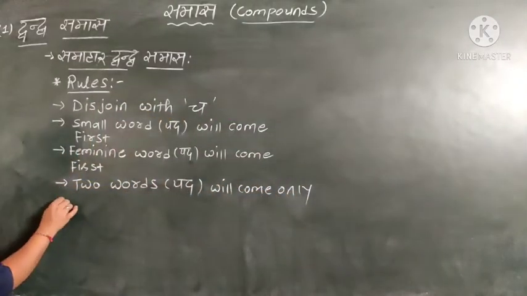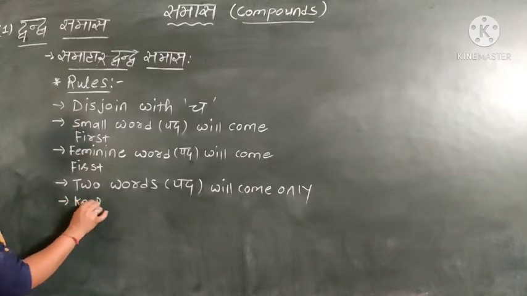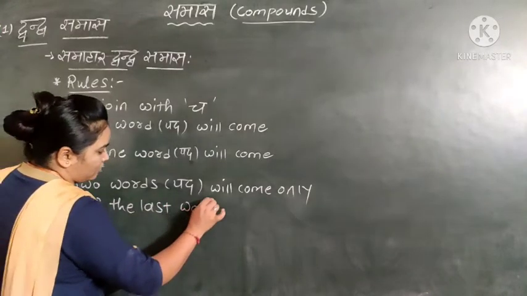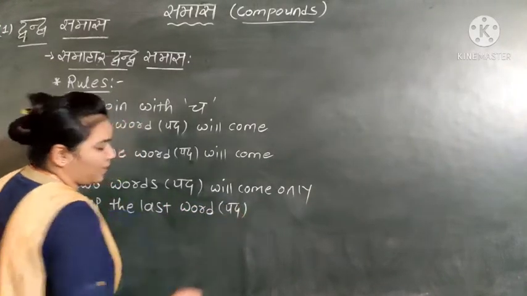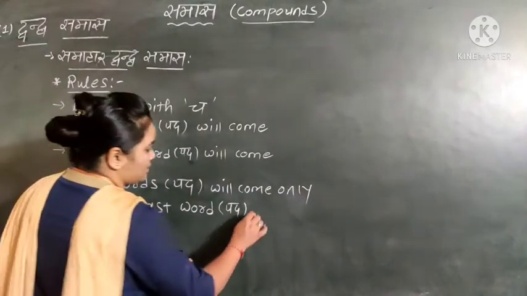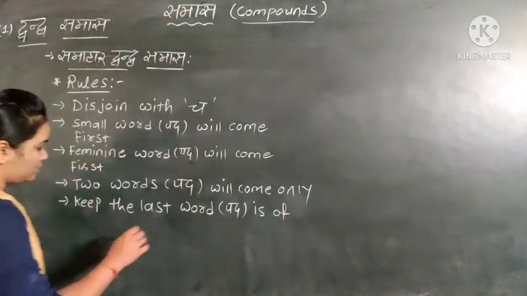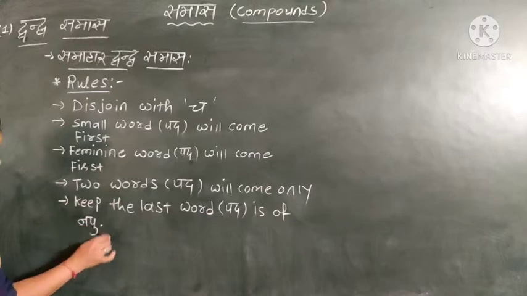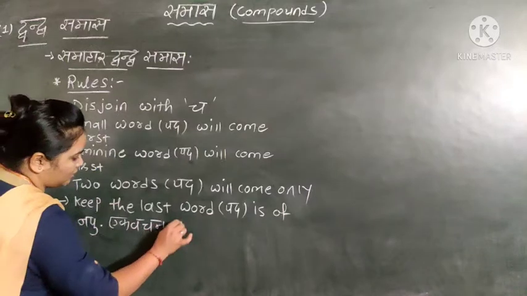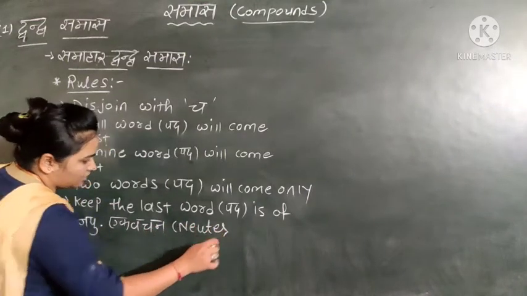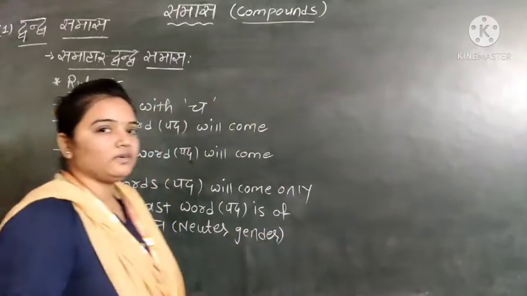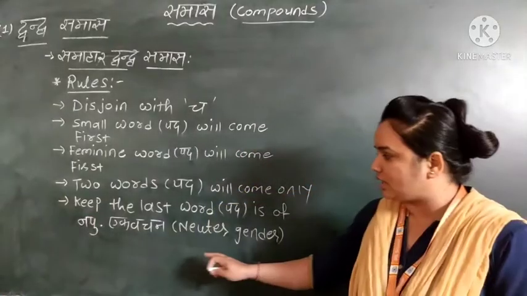So here we'll write, keep the last word, means the last pad, in napusakling ekvachan. Napusakling ekvachan means neuter gender. It means it will come in neuter gender.